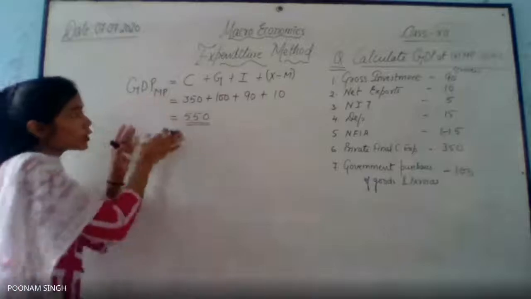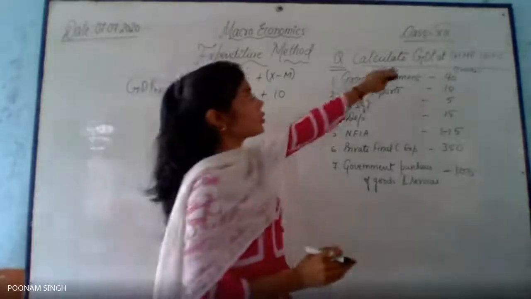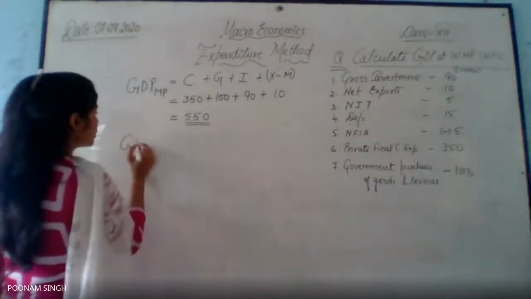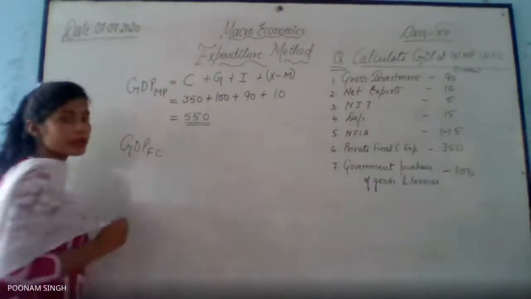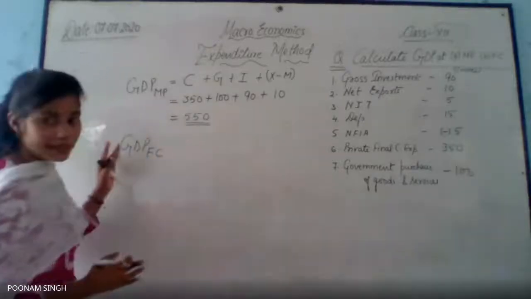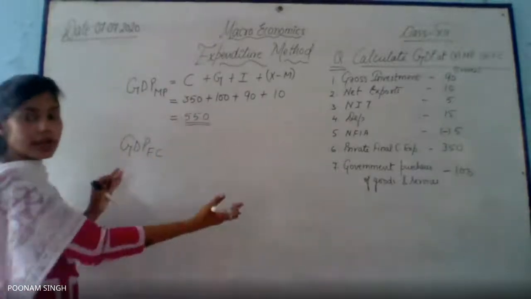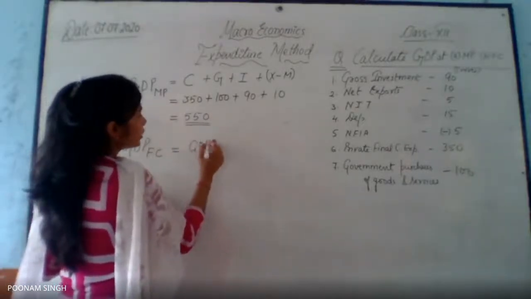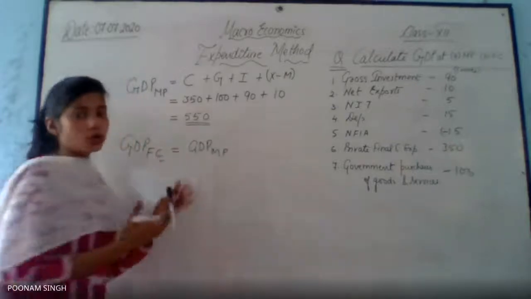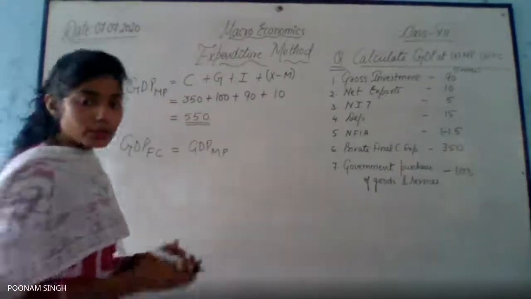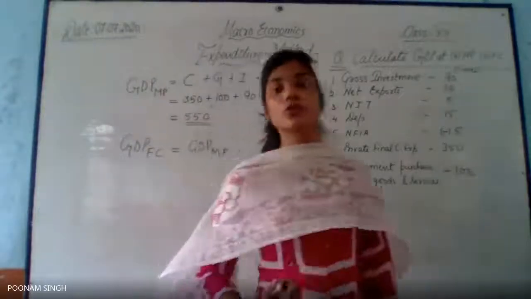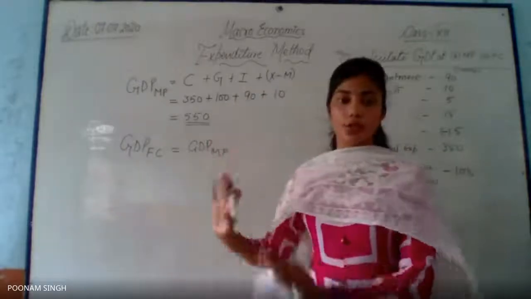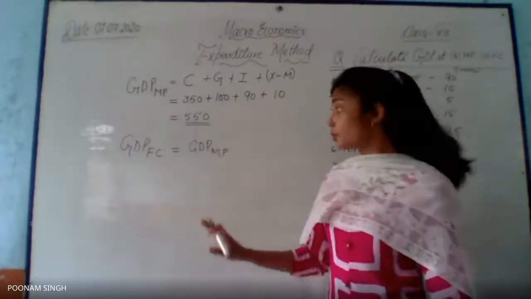So GDP at MP has been calculated. What we have to do is just the conversion for calculating GDP at FC. So write down GDP at FC. Always remember, what has to be calculated we write on the left hand side, and what has already been calculated we mention on the right hand side. So what I calculated is GDP at MP. Now we will have to build the formula. I don't know how to calculate that GDP at FC. So you guys are going to help me out. As I can see here, this GDP and GDP is the same. So no conversion required for GDP and GDP. What is required?